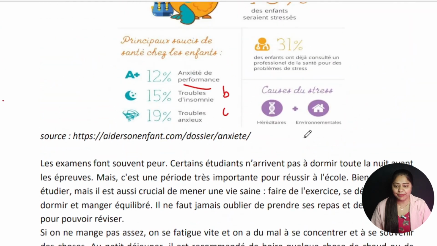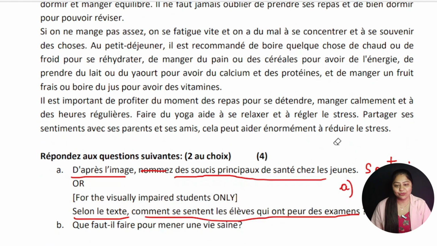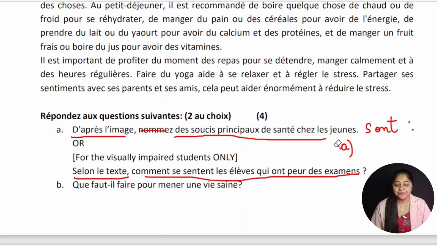So let's start reading the passage. The exams make everybody fear. Certains étudiants n'arrivent pas à dormir toute la nuit avant les épreuves. I hope you can easily understand the meaning of this line: certain students cannot sleep the whole night before the exam. So this is your answer only.